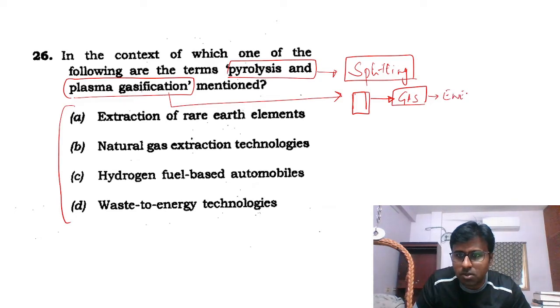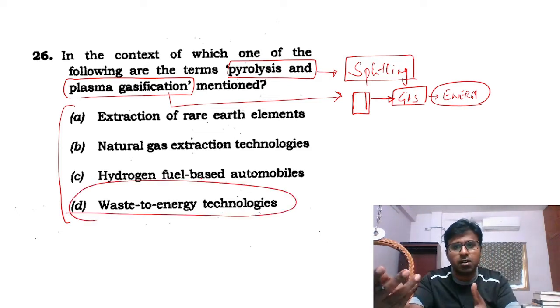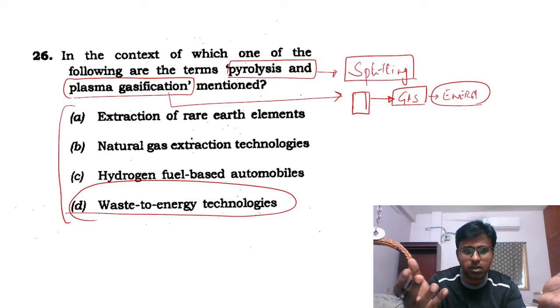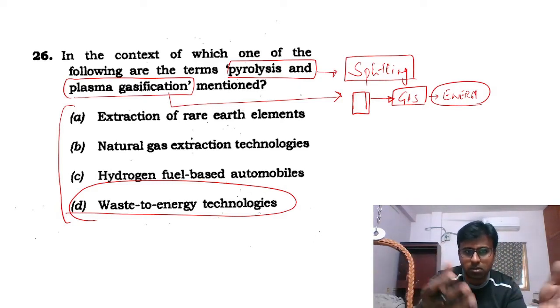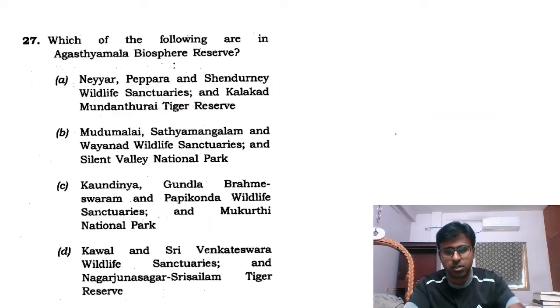In the option I chose, there was hydrogen fuel based automobiles. This process does not signify anything related to hydrogen; hydrogen is always a gas, but this is waste to energy conversion. This is what this process is, and D is the answer. You can check it.